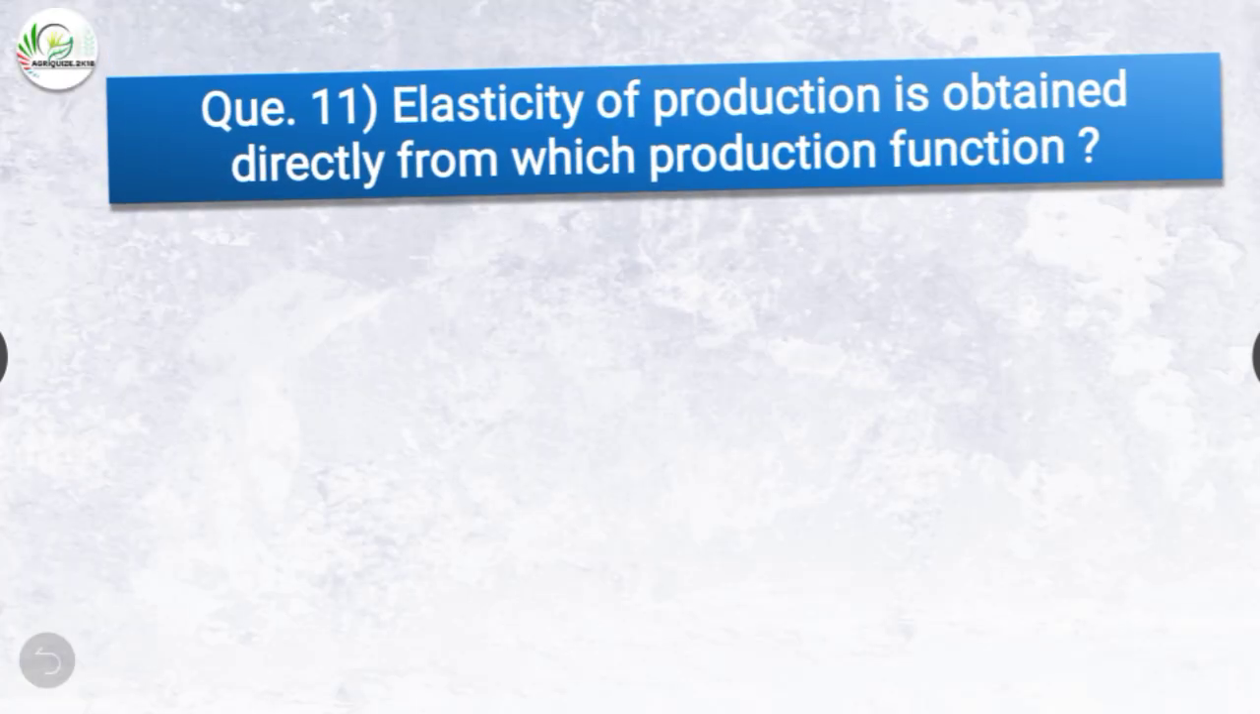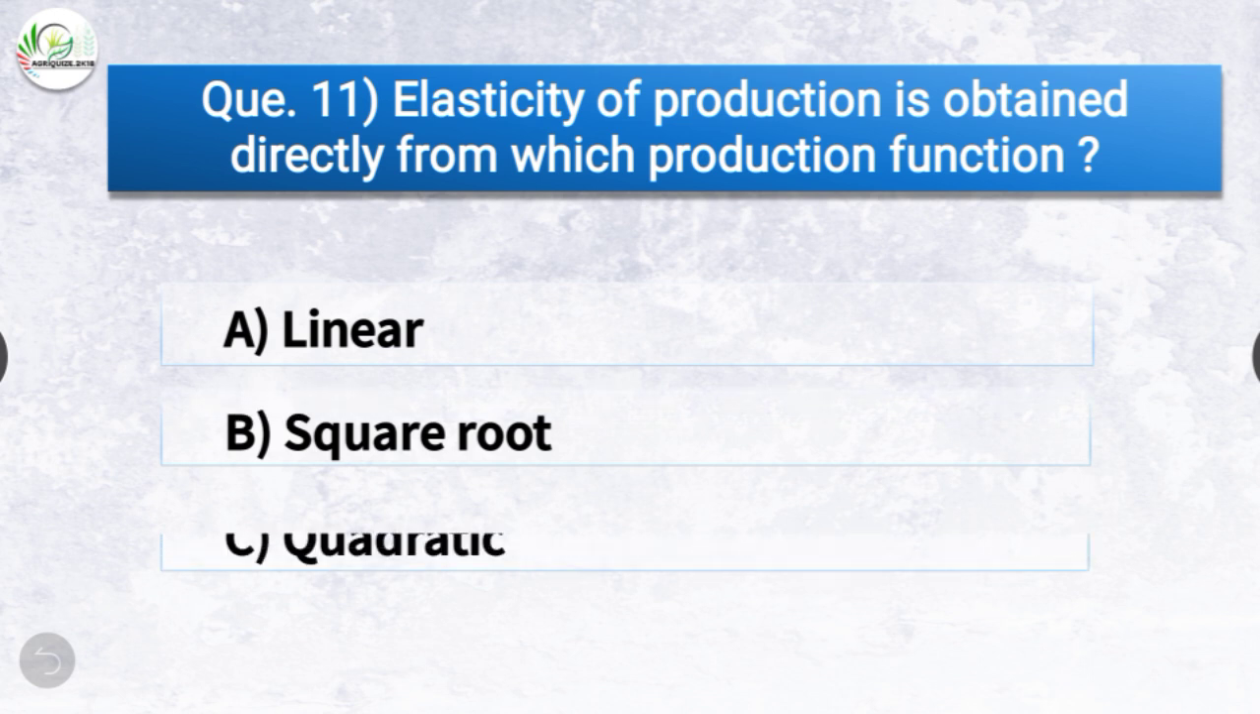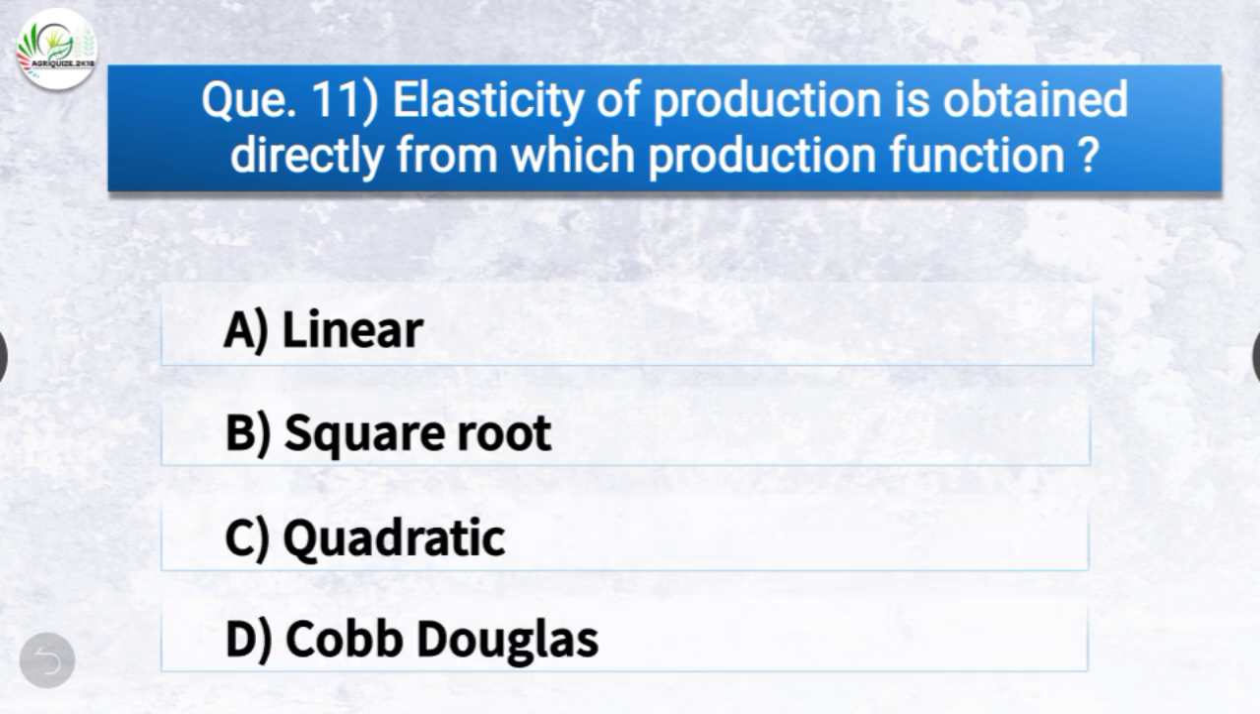Question number 11. Elasticity of production is obtained directly from which production function? The options are linear, square root, quadratic or Cobb-Douglas. The correct answer is option D, Cobb-Douglas. So elasticity of production is obtained directly from Cobb-Douglas production function.